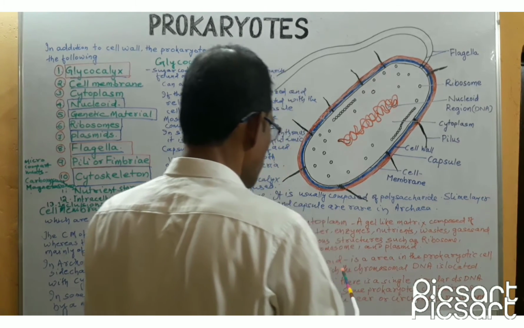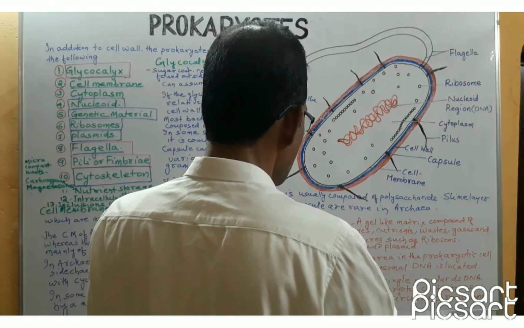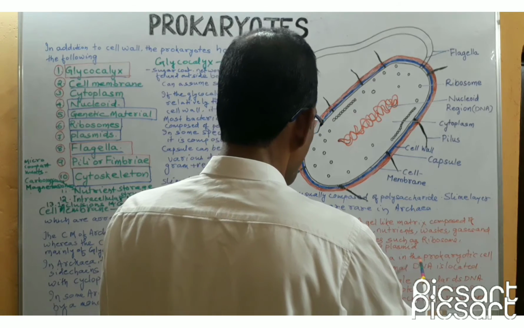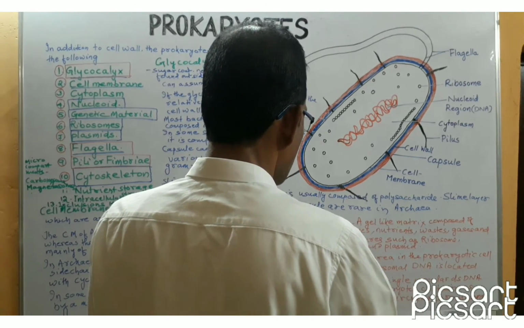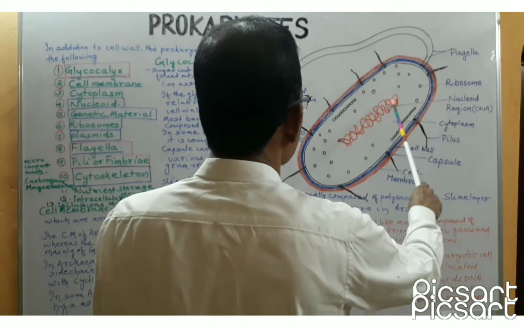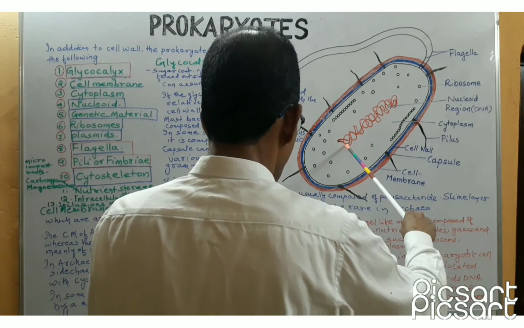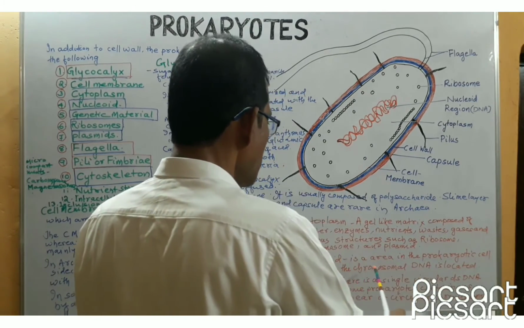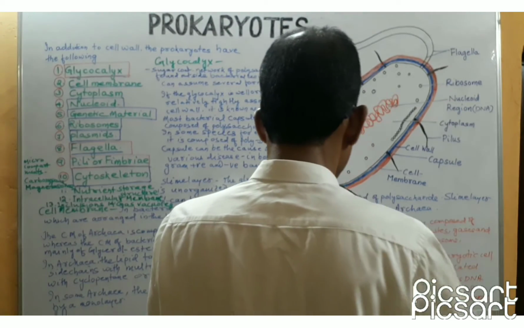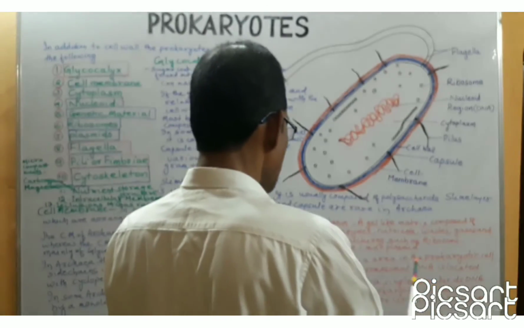Next, nucleoid. What is nucleoid? Nucleoid is an area in the prokaryotic cell where the chromosomal DNA is located. In this diagram, this area is the nucleoid. So nucleoid is an area in the prokaryotic cell in which the chromosomal DNA is located.